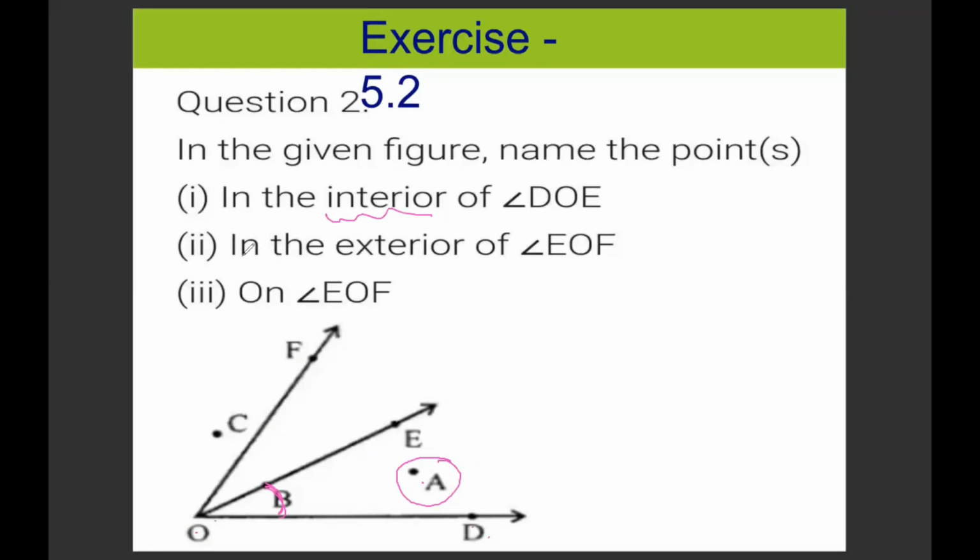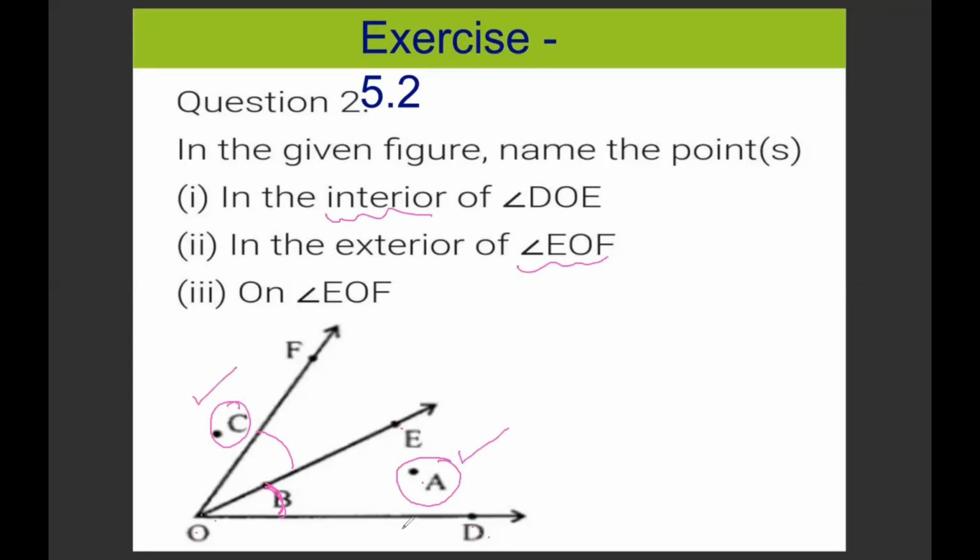And now, which point is in the exterior of angle EOF? So we will see now this EOF. This is another angle. Now which point is in the exterior of this angle? This point C is in the exterior of angle EOF. So this is the interior point and this is the exterior point.